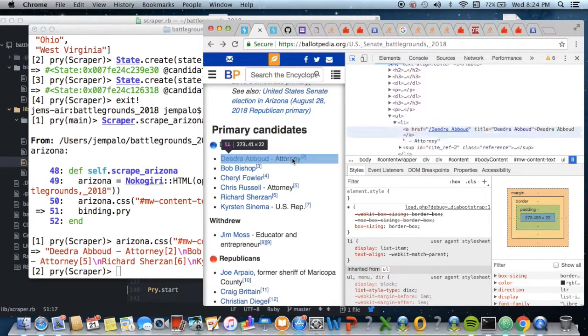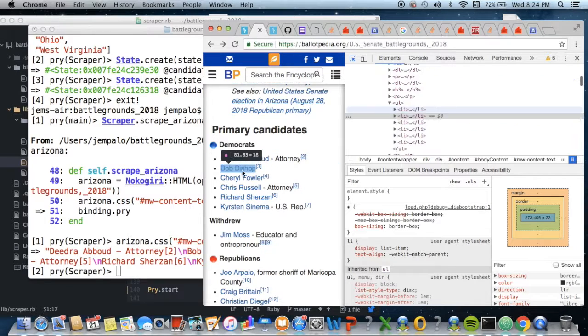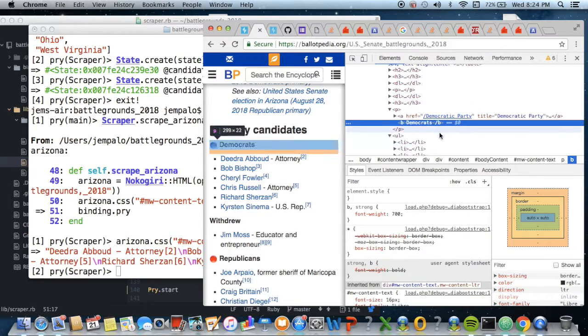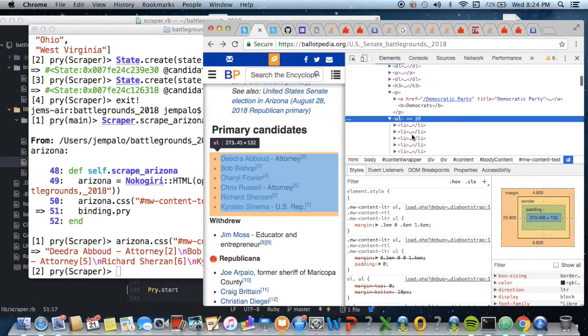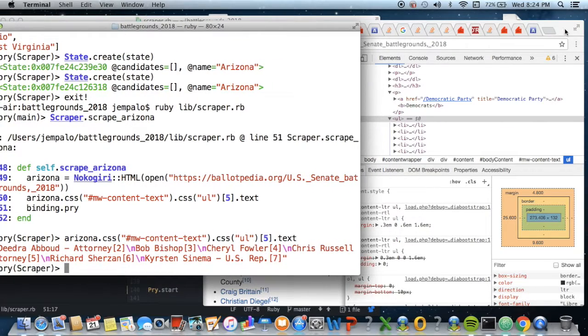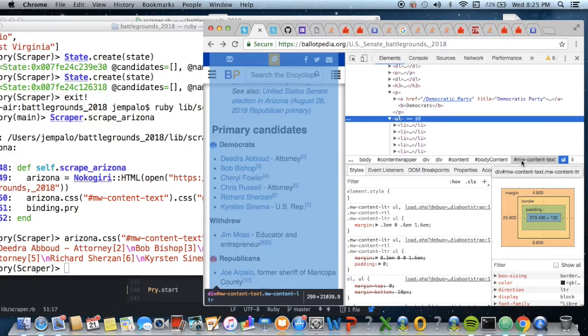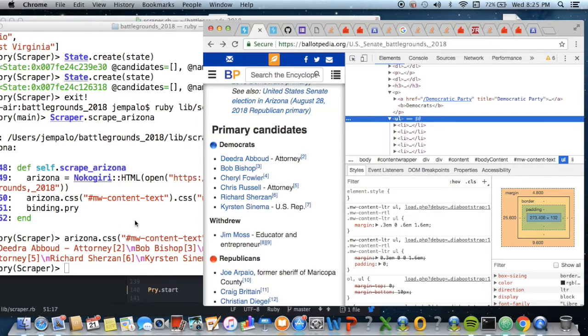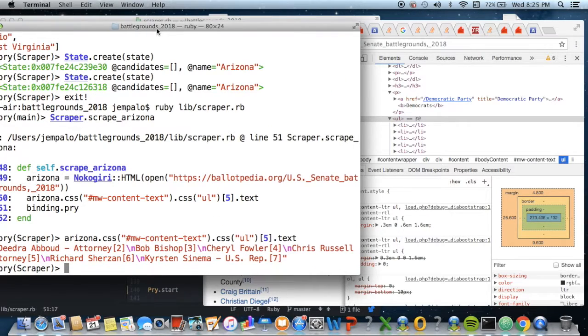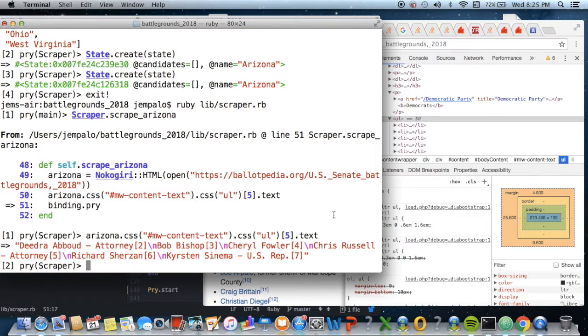Where's the, nope, not that. Where's the UL? See, it's kind of weird. Okay, so this one. MW content text. Here. There we go. And it's the 5th array of the whole thing.